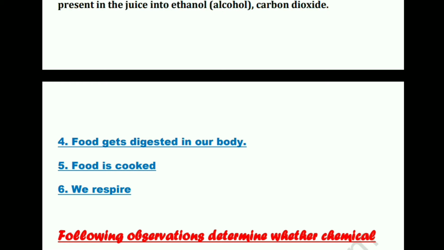When food is cooked, ultimately some chemical reactions take place. For example, if you're adding baking soda, then baking soda is giving rise to carbon dioxide. So chemical reactions are taking place. Now we respire. In the process of respiration, we oxidize glucose, we combine the glucose with oxygen to release energy, and in that process carbon dioxide is also liberated. So this is also a chemical reaction. I hope you all understood the meaning of chemical reaction.